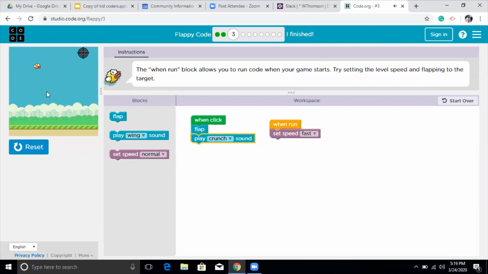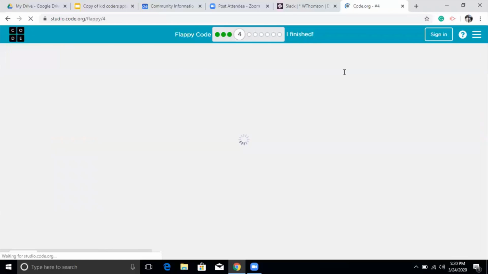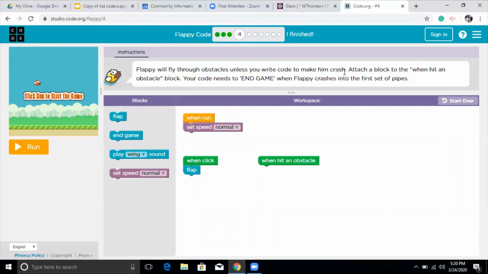Now it's working for me, and while it is running, its speed is fast. I'm going to hit my target, which is in the sky. Just finished, completed puzzle 3. I cleared my target, so now I'm on level 4.